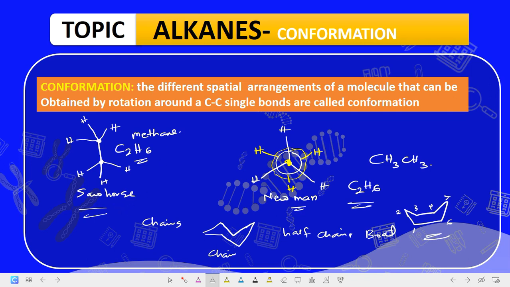But the most important thing you should know is that the different spatial arrangements of a molecule that can be obtained by rotation about a carbon-carbon single bond are called what? Conformations. Thank you for your time.